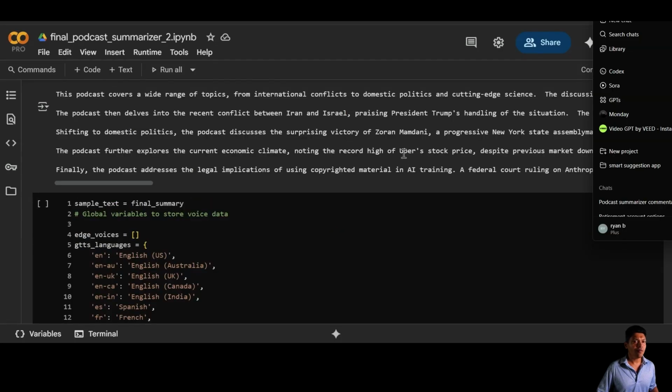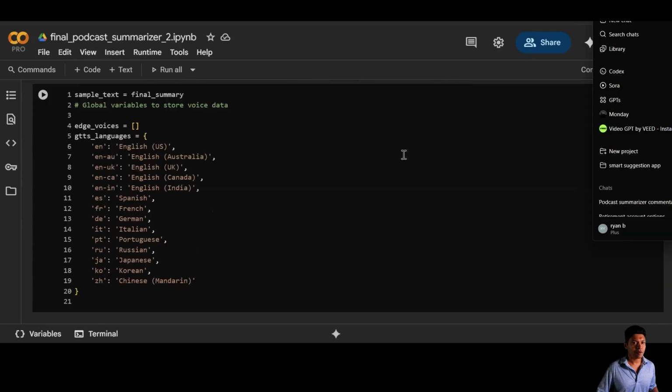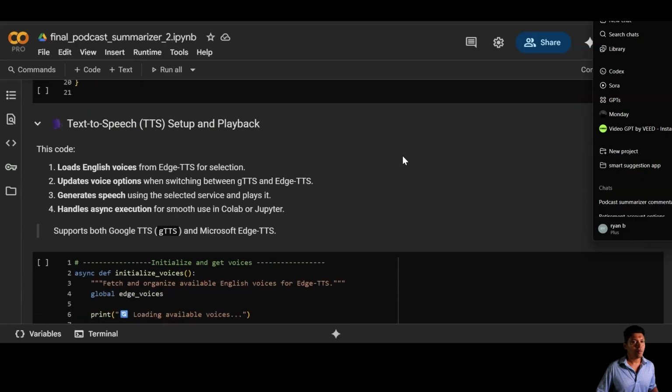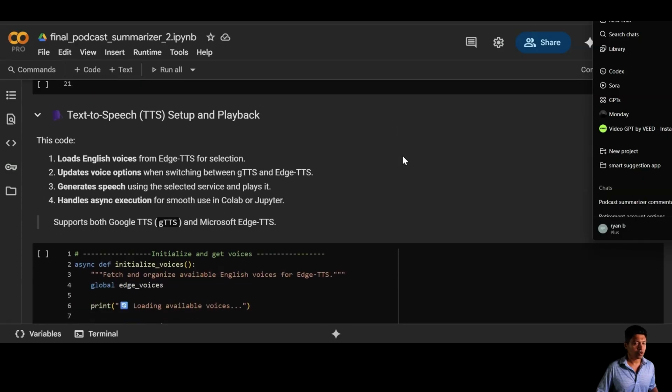Below, we've built an interactive voice lab right inside the notebook. This setup lets you enter any text, pick between Google Text to Speech or Microsoft Edge Text to Speech, and choose from a wide variety of voices, accents, and styles.